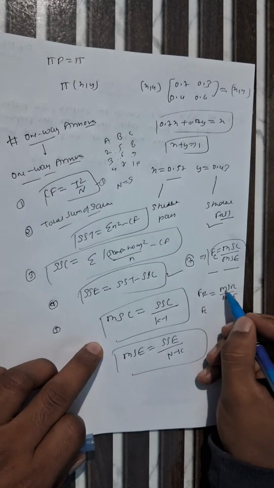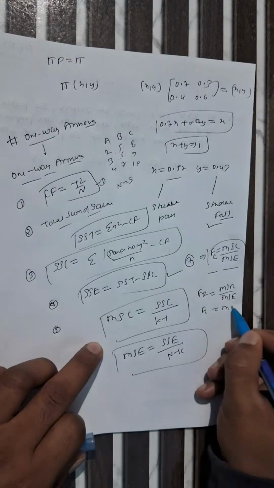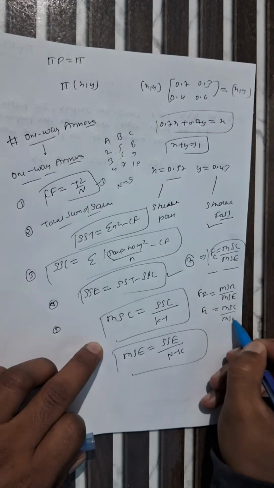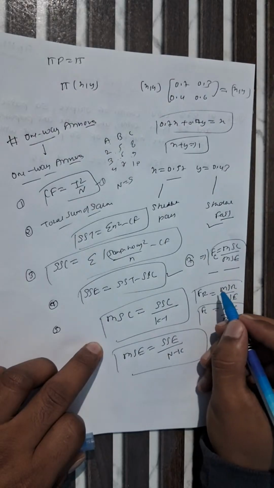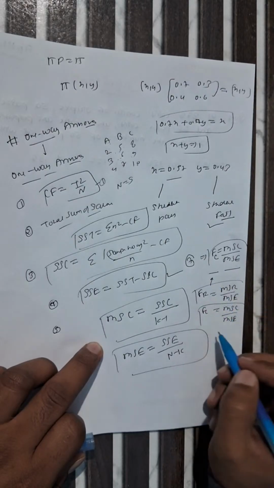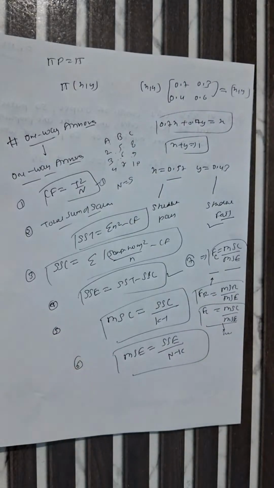This is nothing but the mean square of row divided by the mean square of error. For the column, MSC divided by MSE. These are the two factors which affect the two-way ANOVA problem. So this is called the two-way ANOVA problem. Is it clear, Putti? Now you get the difference between the one-way and two-way ANOVA problem.